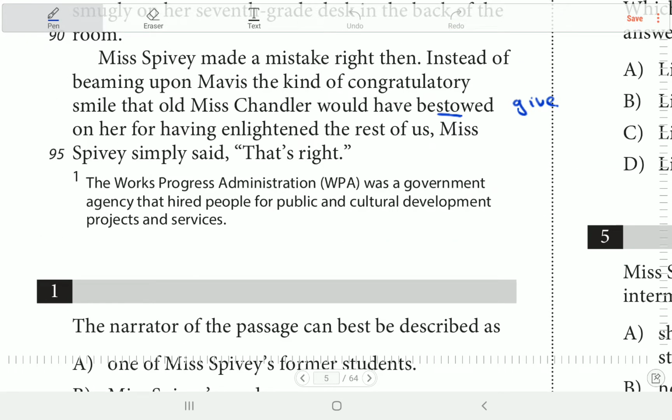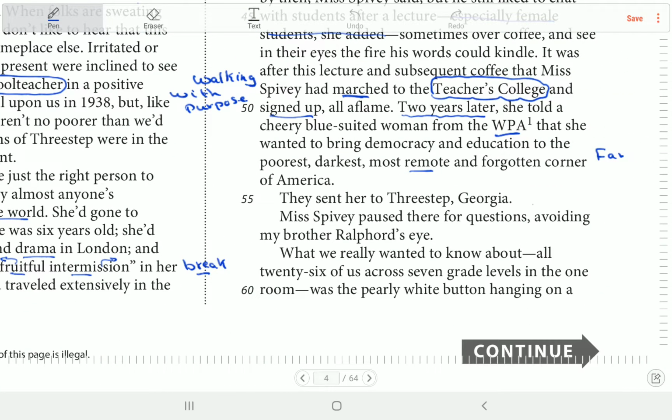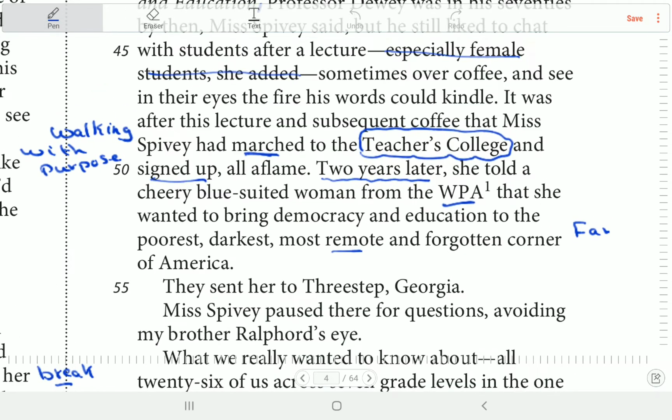The Works Progress Administration was a government agency that hired people for public and cultural development projects and services. So she went to work. Two years later, after the teachers' college, she told this woman that she wanted to bring democracy and education to the poorest, darkest, and most remote and forgotten corner of America.